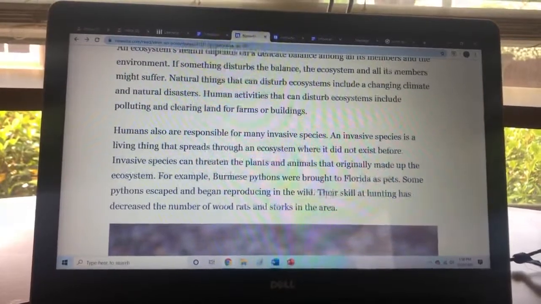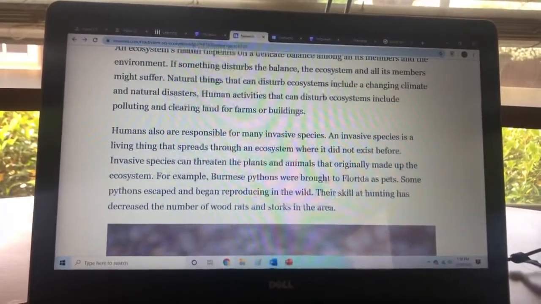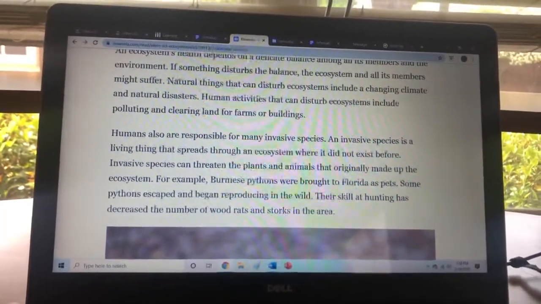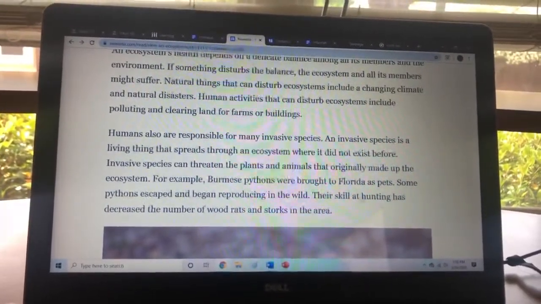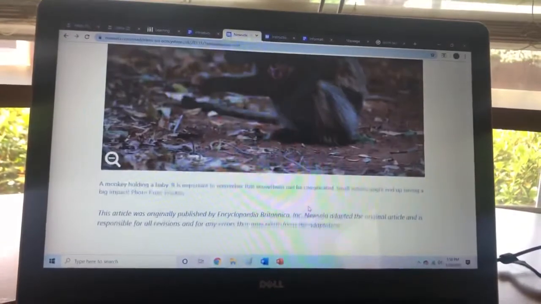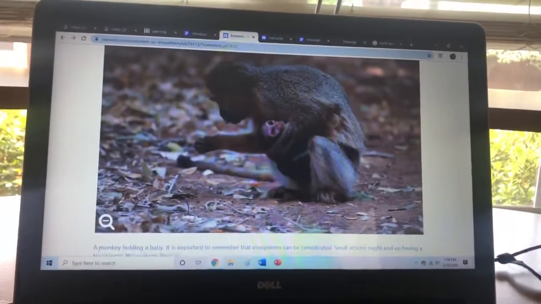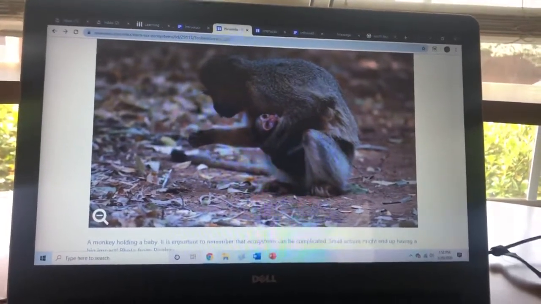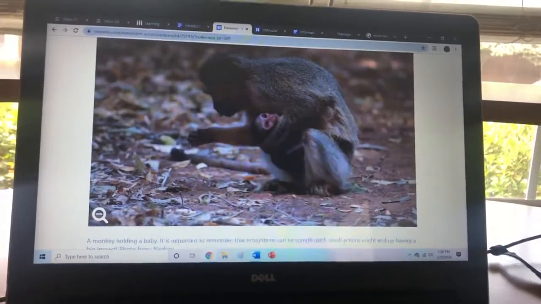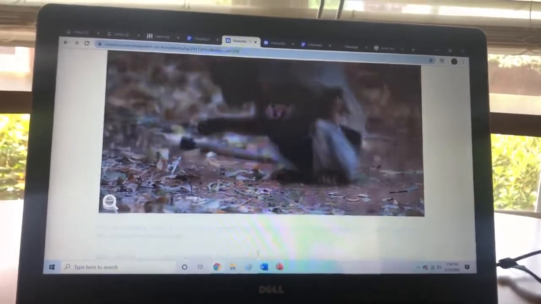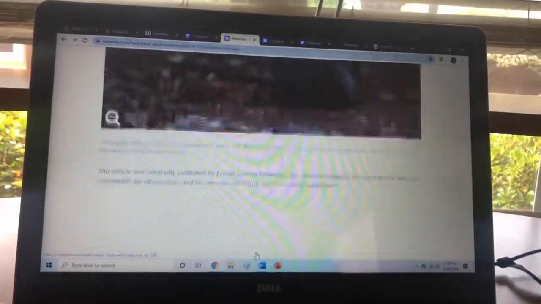For example, Burmese pythons were brought to Florida as pets. Some pythons escaped and began reproducing in the wild. Their skill at hunting has decreased the number of wood rats and storks in the area. Here our caption reads, "A monkey holding a baby." It is important to remember that ecosystems can be complicated. Small actions might end up having a big impact. And that is the end.